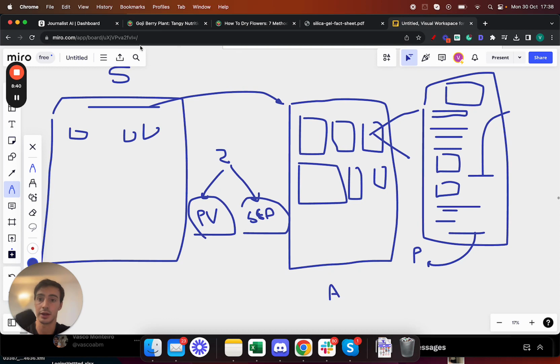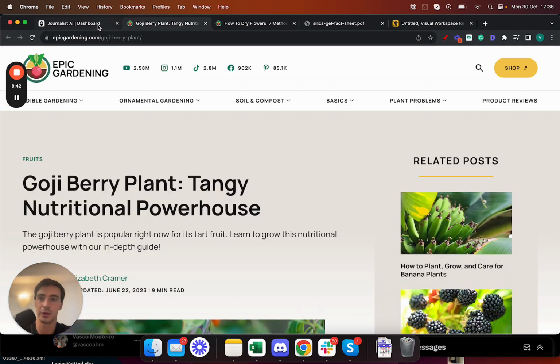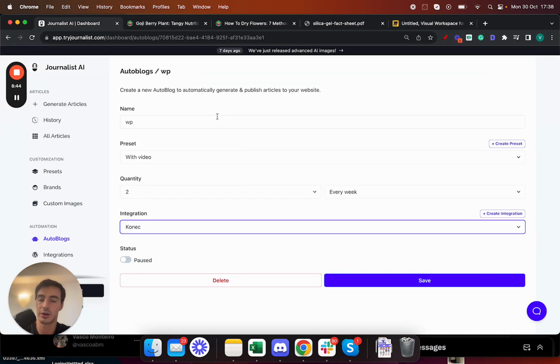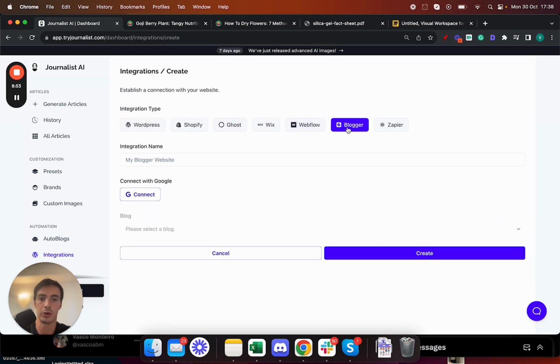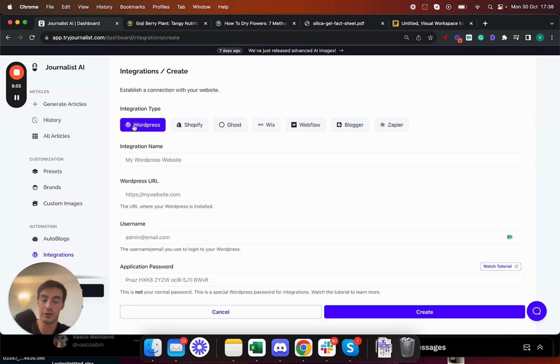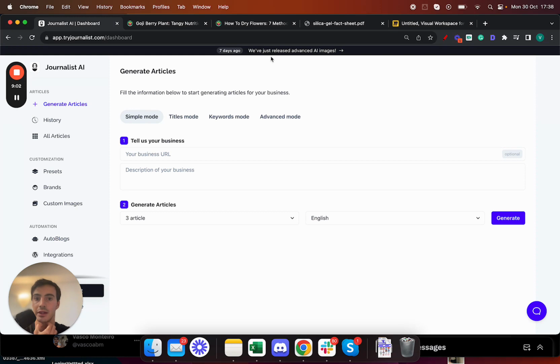Long one here, but if you have a brand, whether that's on Shopify or not, we can connect with all of these different platforms here. We can connect with WordPress, Shopify, Ghost, Wix, Webflow, Blogger, even Zapier. So yeah, if you have a D2C brand, an e-commerce brand, give it a go, because it's something that's really, really important, and oftentimes something that people neglect as brand owners, because it takes a lot of time, right? It takes a lot of time, money, and effort.